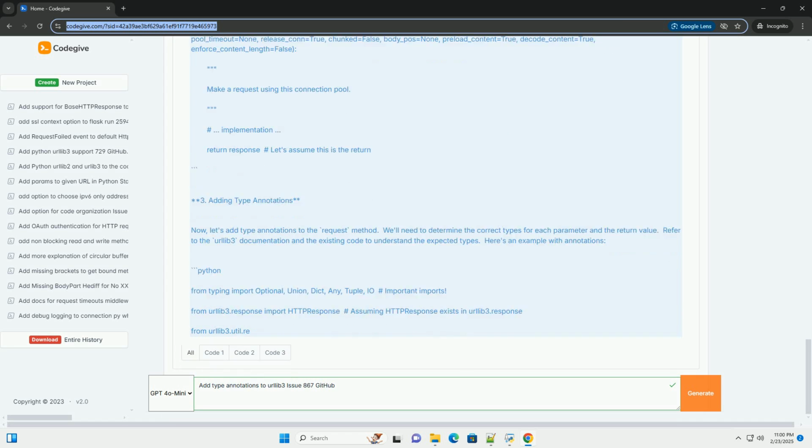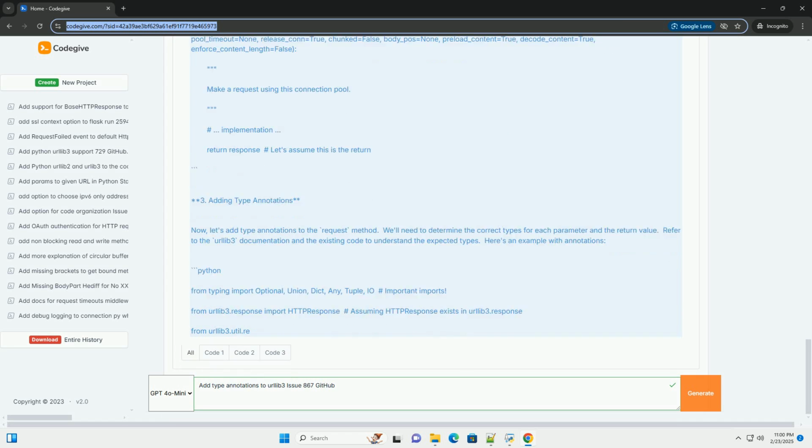Key takeaways. Read the issue description carefully to understand the specific area that needs type annotations. Use the typing module to provide accurate and specific type hints. Run mypy to catch type errors. Run the urllib3 test suite to ensure you haven't introduced regressions. Follow urllib3's code style. Write a clear and concise pull request description.